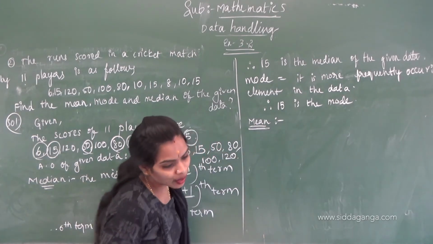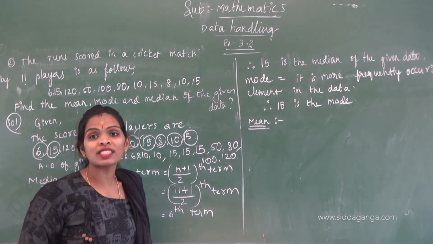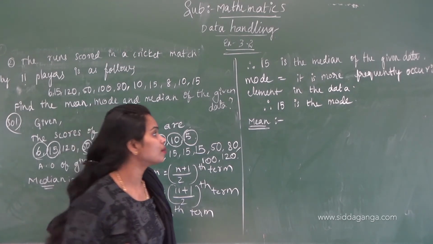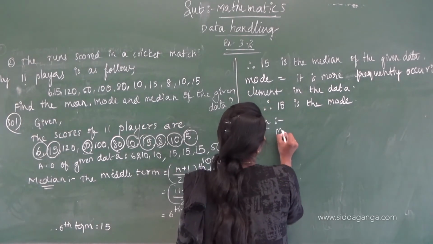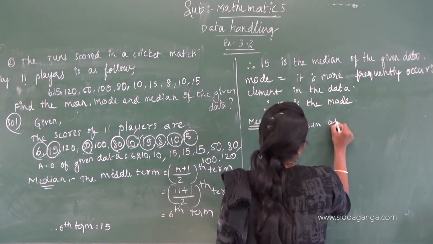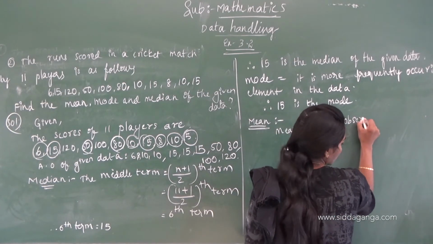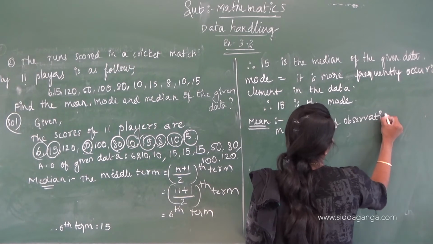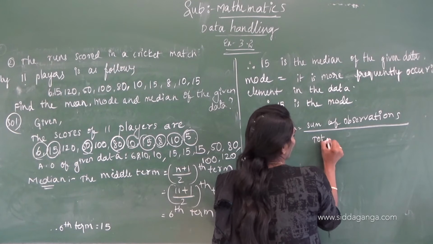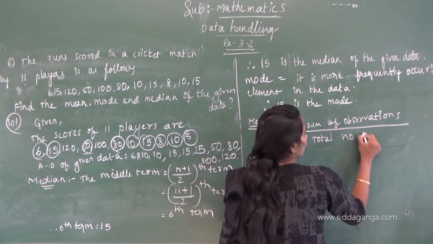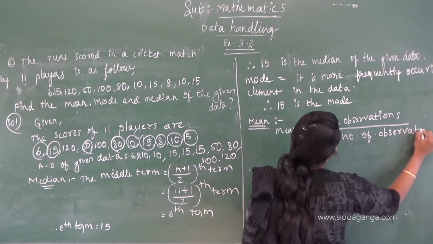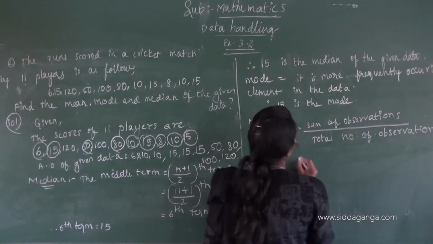What is mean? Mean equals the sum of the observations divided by the total number of observations.